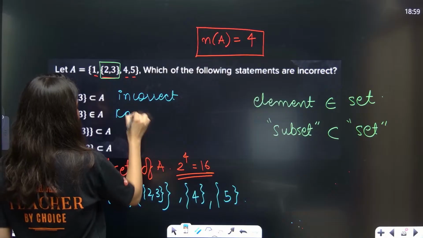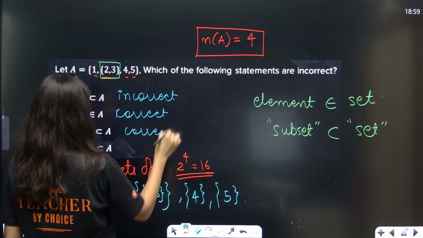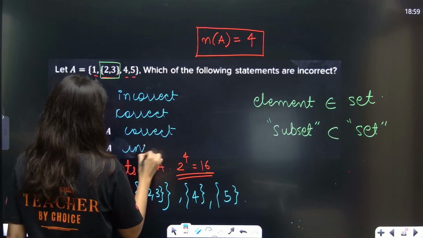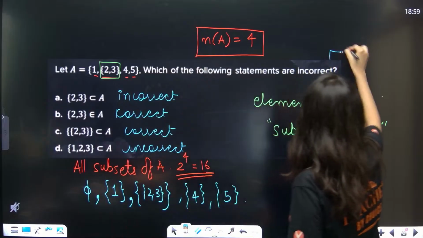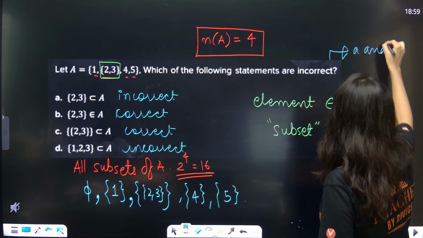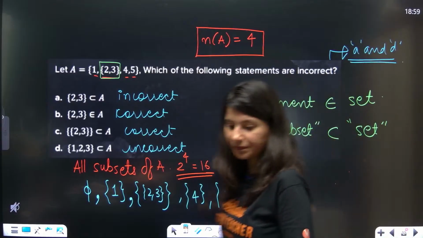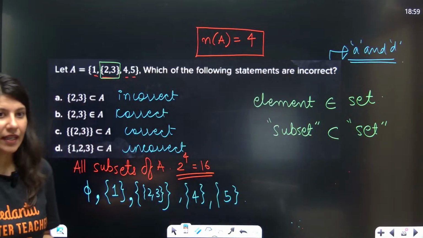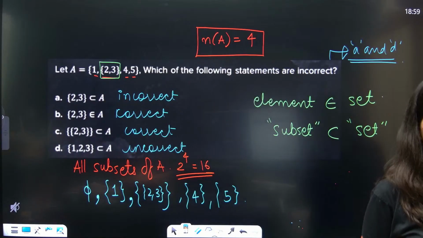This is correct, correct, and incorrect. So which ones are incorrect? A and D. Okay, A and D. Yes, gotcha, everybody.